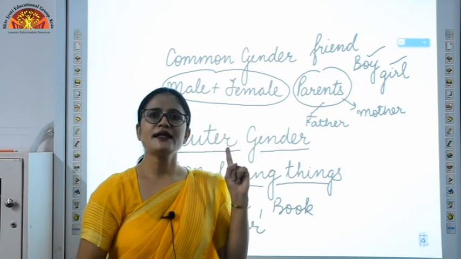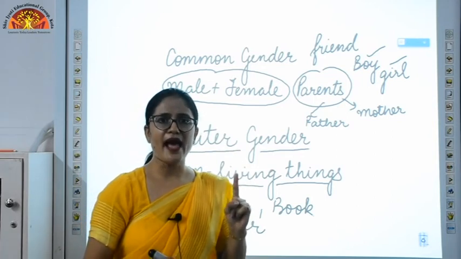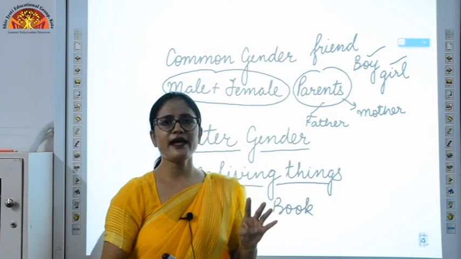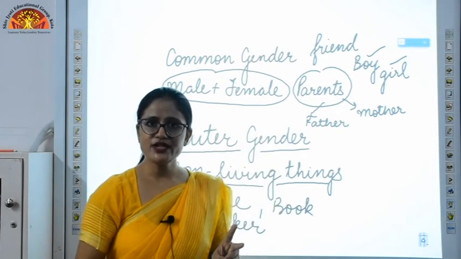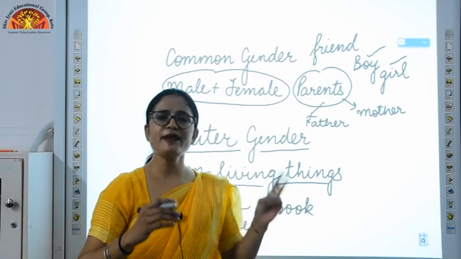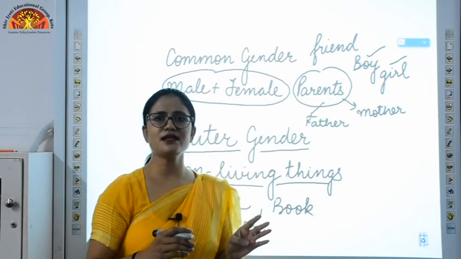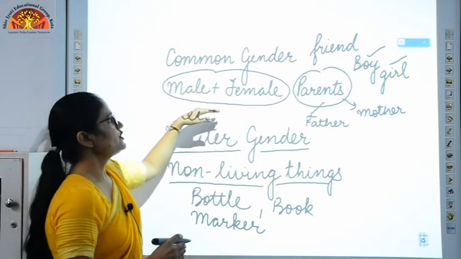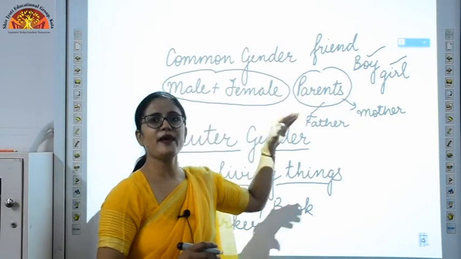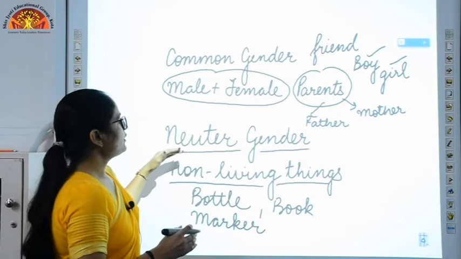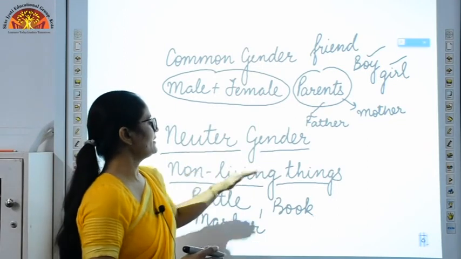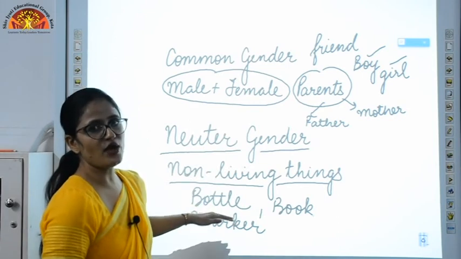Masculine gender, that is used for denoting man, like your father, brother, uncle, right? Second is your feminine gender, that is used to denote females, like your mother, sister, okay. Third is common gender, which is used for both, like your parents. Now the fourth one is the neuter gender, that will be carrying all the non-living things. They don't have any gender, like bottle, book.